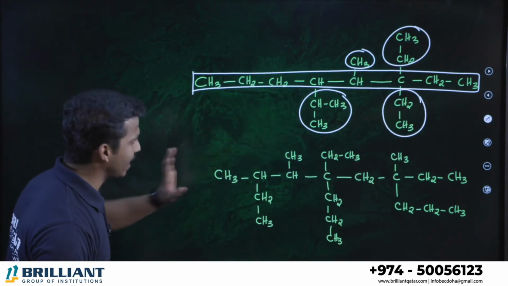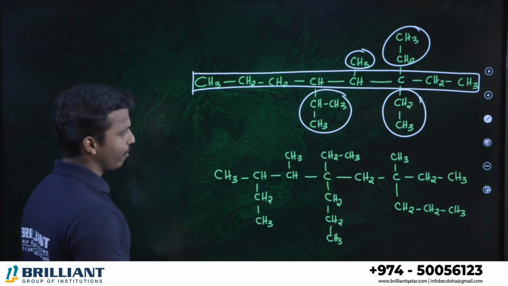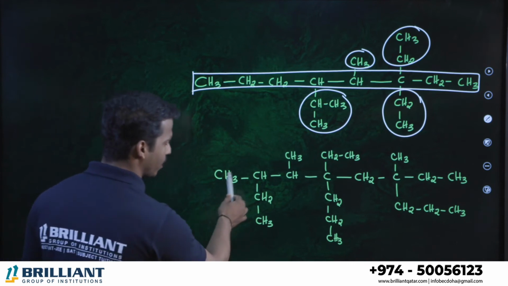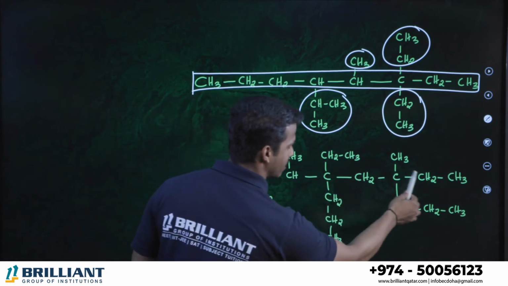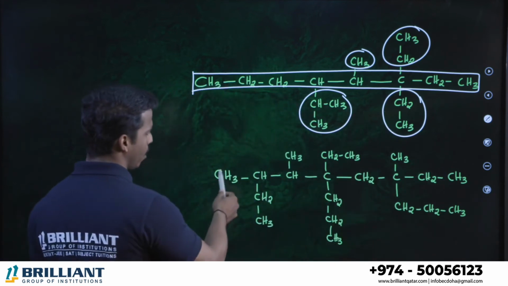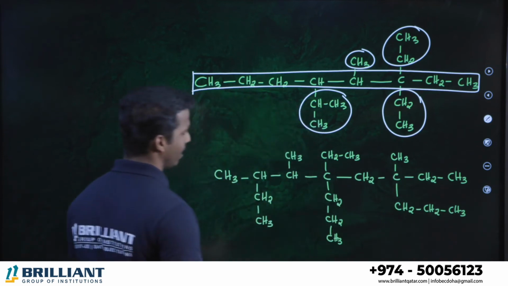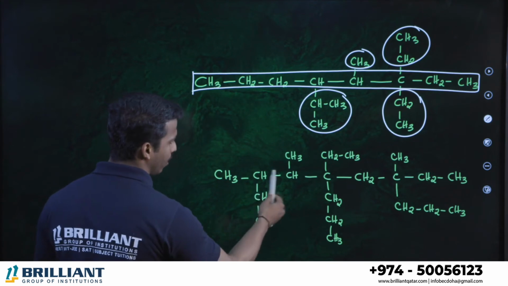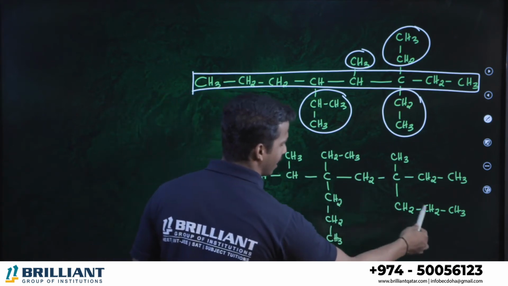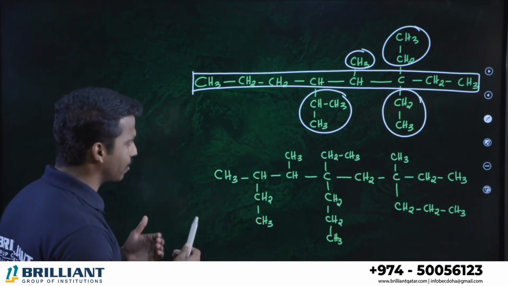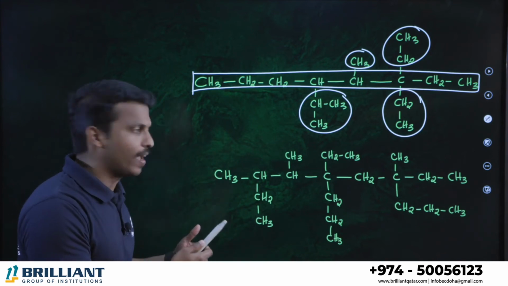Then what about the next system? Can you identify how many carbons are there in the parent chain? Here 1, 2, 3, 4, 5, 6, 7, 8. Alright. 1, 2, 3, 4, 5, 6, 7, 8, 9. And here 1, 2, 3, 4, 5, 6, 7, 8, 9, 10. Can you identify any other chain with more than 10 carbon atoms?